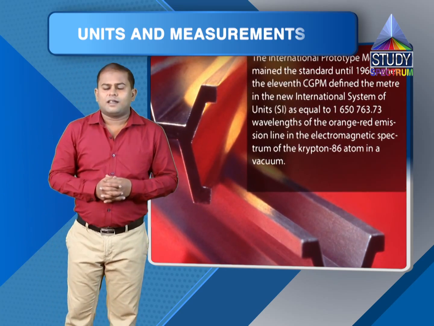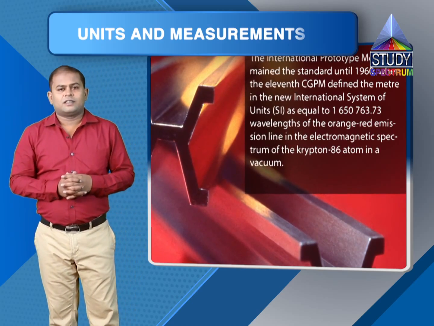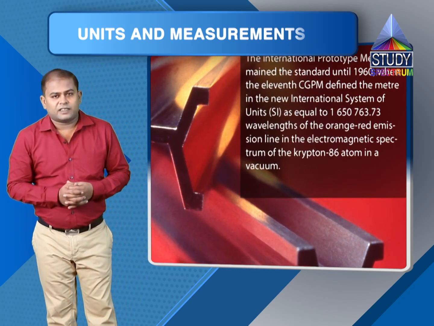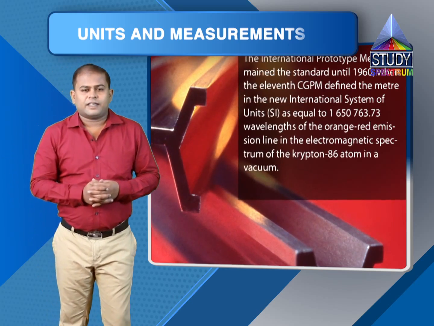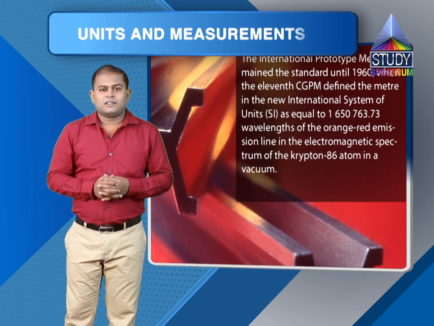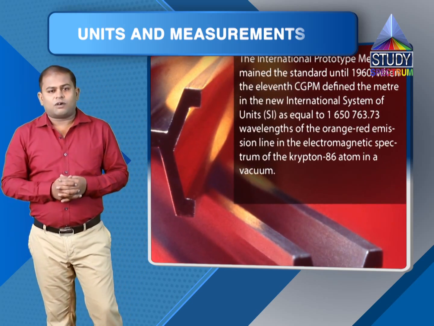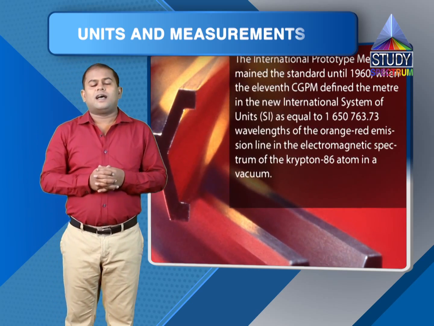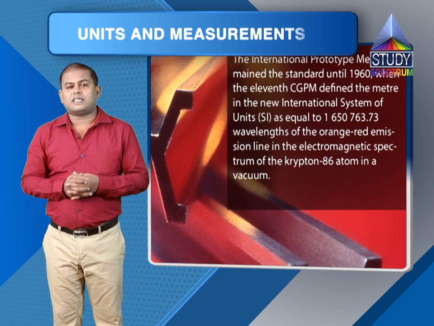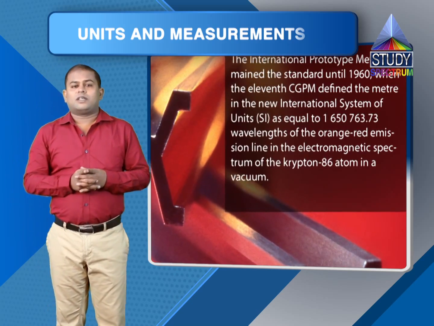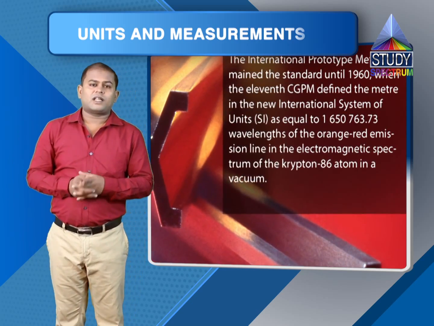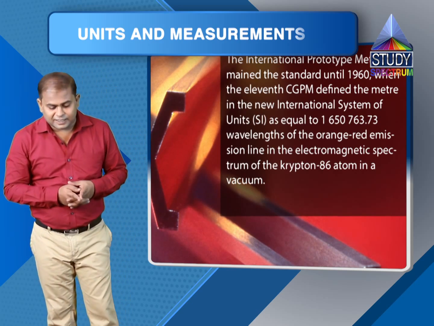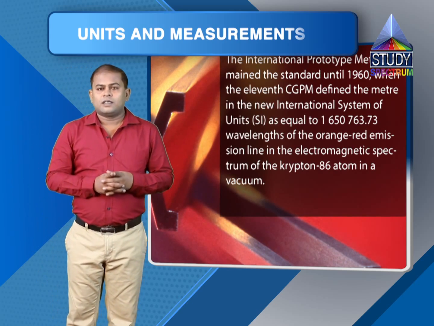So in 1960, 1 meter was defined on atomic standards, and it was defined as length of 1,650,763.3 wavelengths in vacuum of orange colored radiation emitted by krypton 86. I'll repeat.